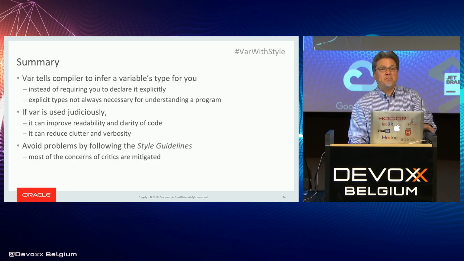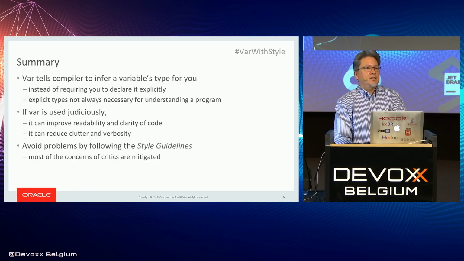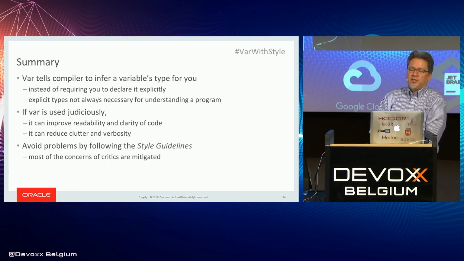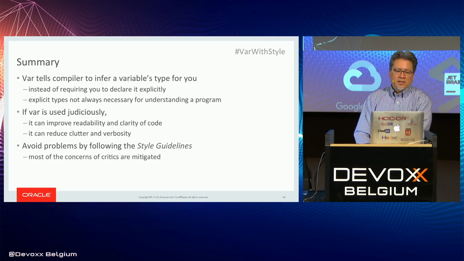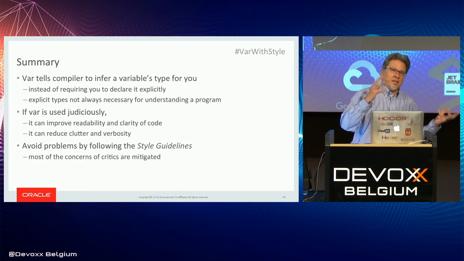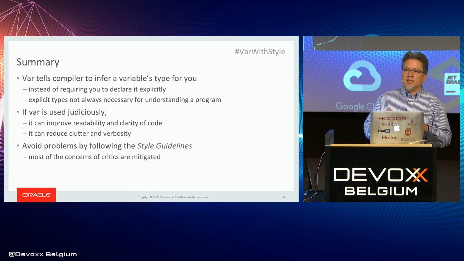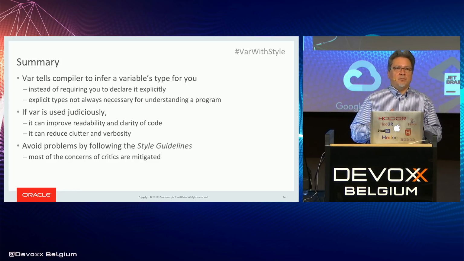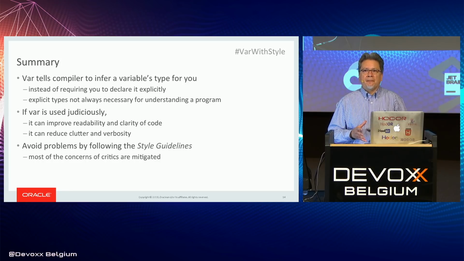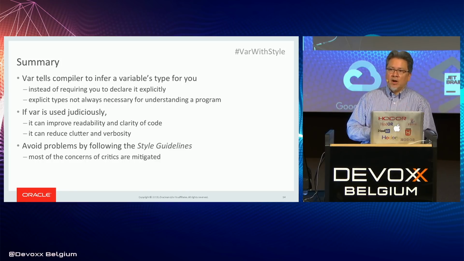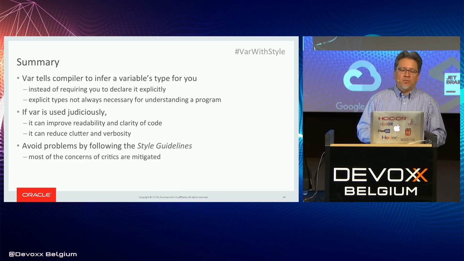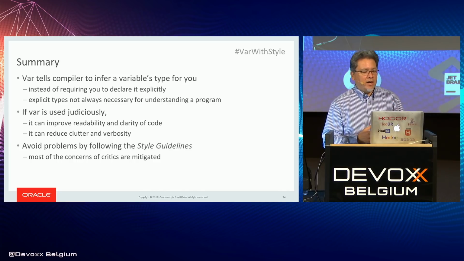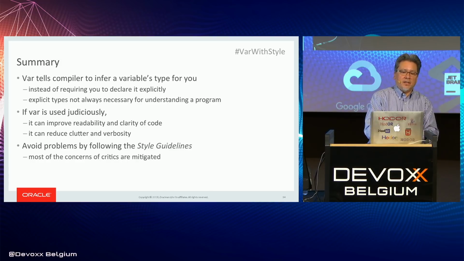All right, so going to summarize here. var tells the compiler to infer the variable's type for you instead of requiring you to declare it explicitly. Over decades of Java programming, we've gotten very used to having explicit types everywhere. The thing to realize here is that having explicit types everywhere is not always necessary for the understanding of the programmer, the reader of your programs. If var is used judiciously, it can improve the readability and clarity of your code, and it can reduce clutter and verbosity.